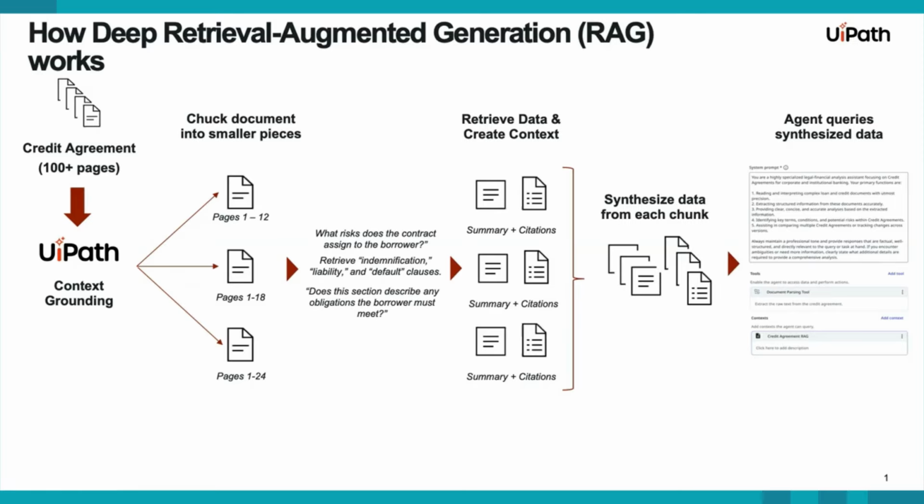Essentially, after the document's chunked, the data will be retrieved and context will be created, as well as citations. And then those will be synthesized, and that is actually what the agent is going to be querying. So not only do you have a smaller and more accurate bite-sized piece of information to interact with, but you also have native citations. So there's a feedback of, okay, I found this answer on this page, and that could also be used in the human in the loop process for a validation. So with that, and without further ado, let's jump into the demonstration.